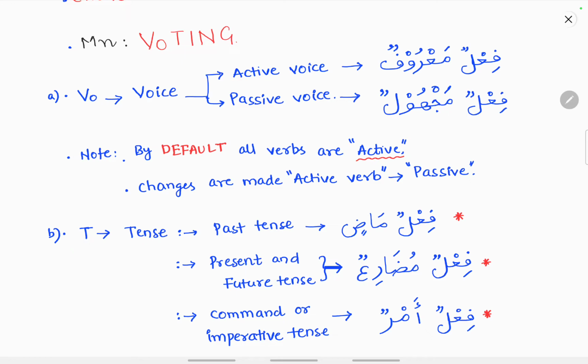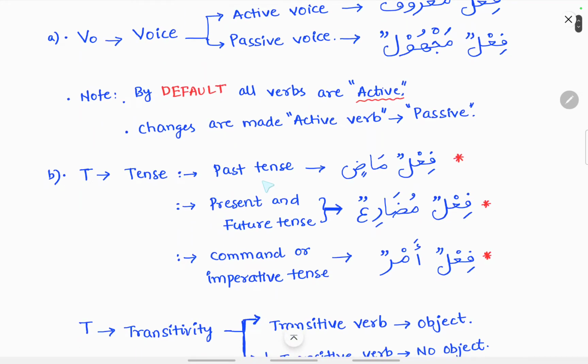Now coming to tense. Based on tense, the verbs are divided into past tense, known as fi'lun madi, which is also known as perfect tense, and present tense and future tense. These two tenses are grouped under fi'lun mudari. How do we identify whether it is present tense or future tense? Based on context, we'll know whether the given verb is in the present tense or future tense.